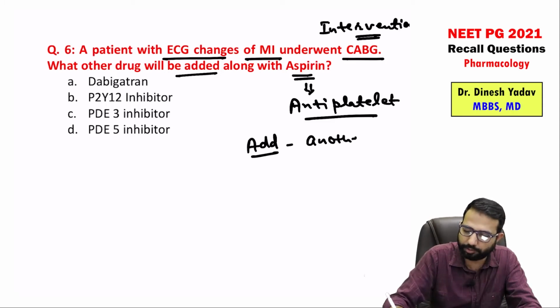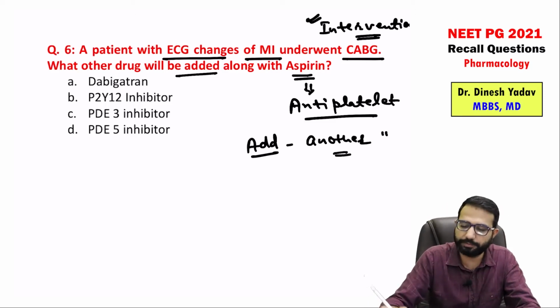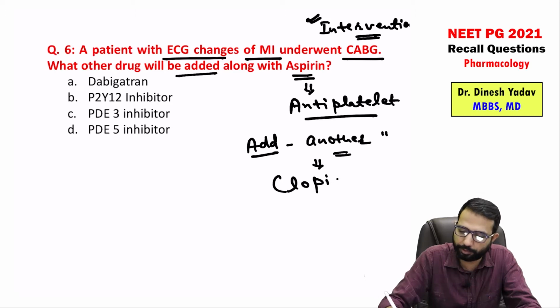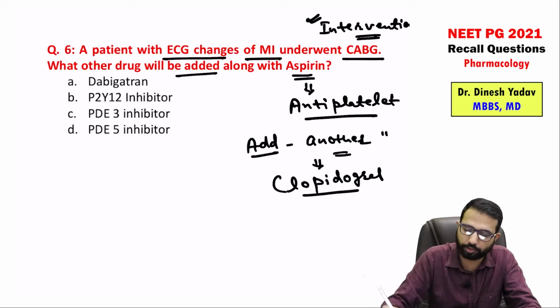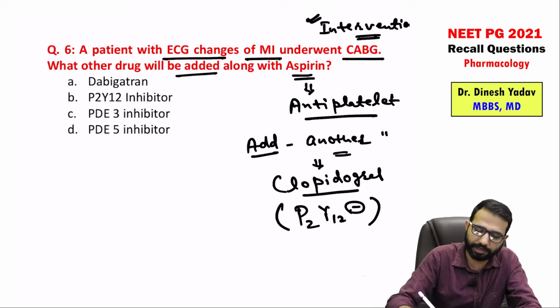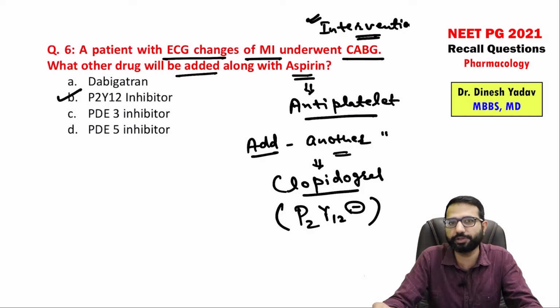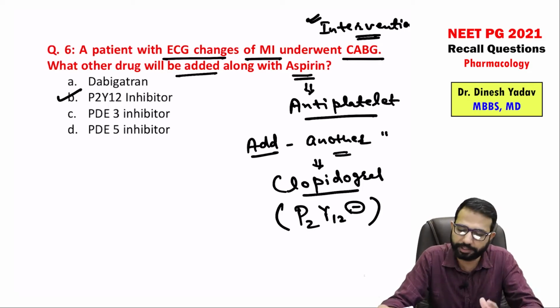If the patient has gone through an intervention, post intervention, we need another antiplatelet drug, and the preferred ones we use are prasugrel and clopidogrel. So clopidogrel is one of the very important drugs. So we use the clopidogrel class of drugs, clopidogrel, prasugrel, and clopidogrel is a P2Y12 inhibitor. So in these patients, we will add clopidogrel, P2Y12. So whenever an intervention procedure has been done, always add another class of antiplatelet, and that is a P2Y12 inhibitor. Right. So this is important for MI patients.